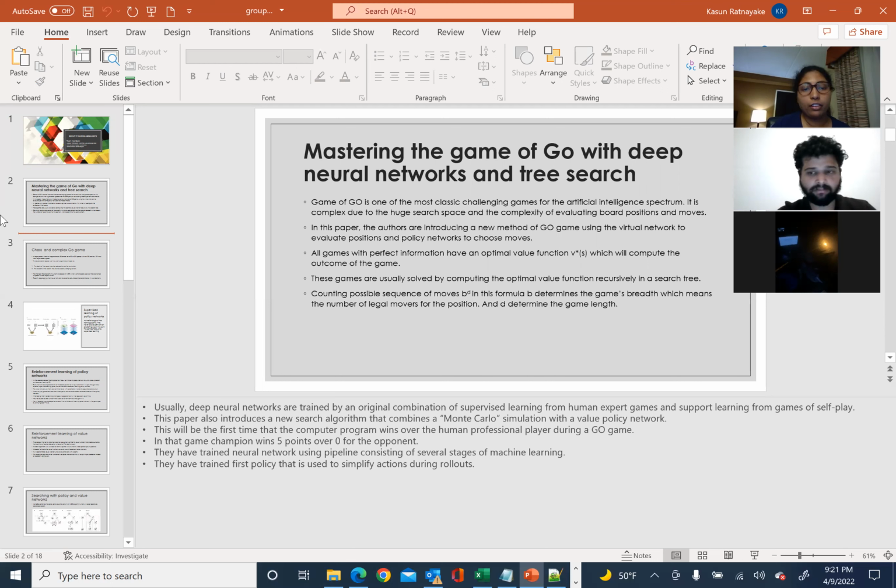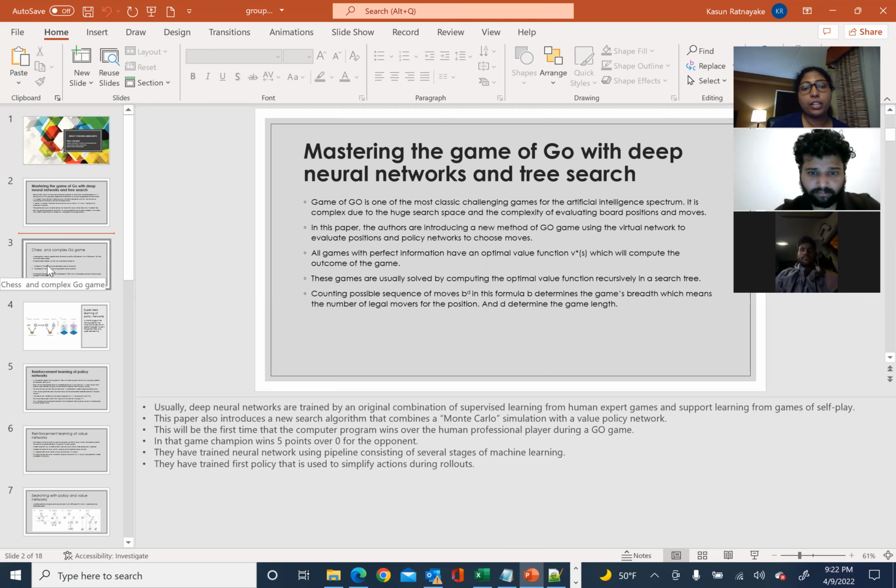Usually, deep neural networks are trained by a combination of supervised learning from human expert games and reinforcement learning from games of self-play. This paper also introduced a new search algorithm that combines Monte Carlo simulation with the value and policy networks. This was the first time that a computer program won over a human professional player in the game of Go.